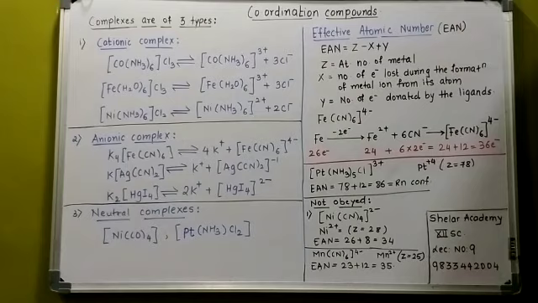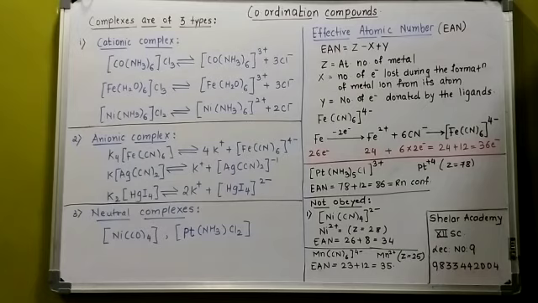Now the next two examples I have given, it is not obeyed. For example, [Ni(CN)4]2-. Ni has charge 2+, and the atomic number of nickel is 28, so EAN will be 26 plus 8, since 4 times 2 is 8. That comes to 34, which is not the atomic number of an inert gas.